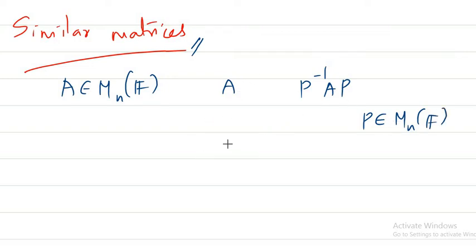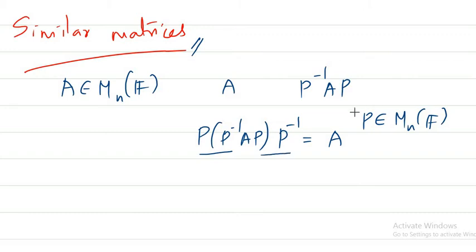They are similar, right? Why? Because P inverse AP into P inverse gives A, since P inverse P is I. So indirectly we have shown that they are similar.